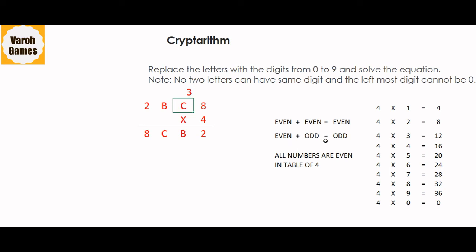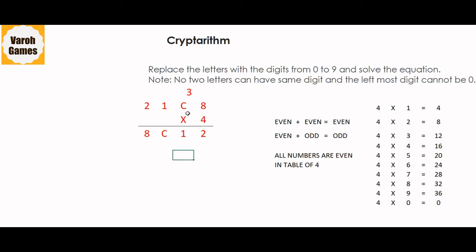So even plus odd should give us an answer which is odd, ending with odd, right? But if we assume B to be 0, that is not ending with odd number. So the possibility of B becoming 0 is ruled out. So the only possibility left for B is 1. So now we can replace B with 1.